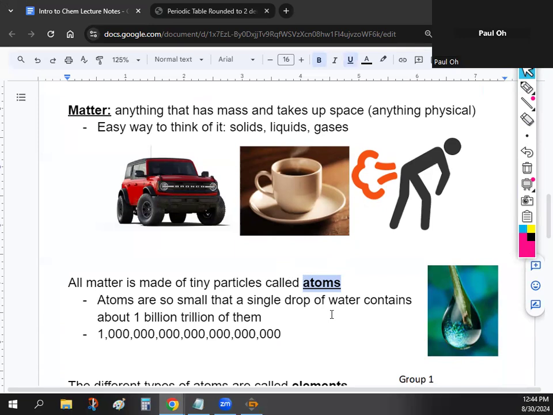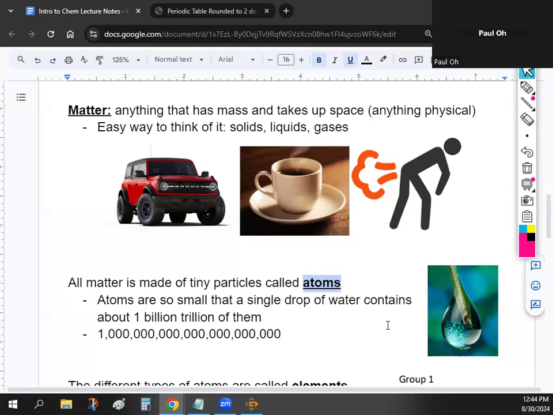Okay, so the air around us is made out of atoms. Your bodies are made out of atoms. The desks you're on, made out of atoms. The sun is made out of atoms. Everything is made out of atoms. Again, you don't need to copy all this down, just the part I highlighted. Just write down the term atoms.